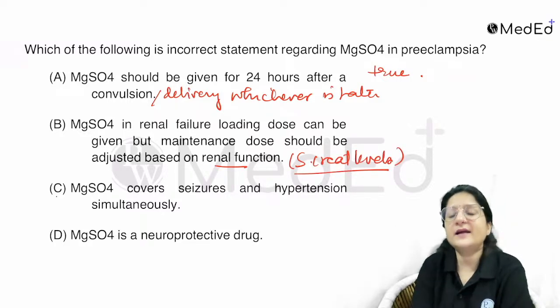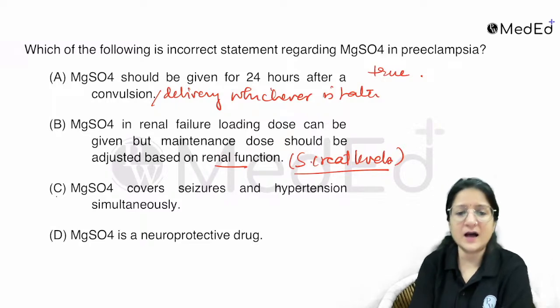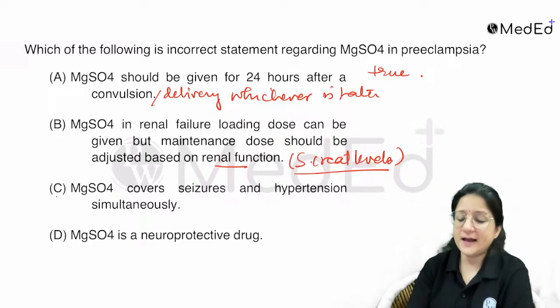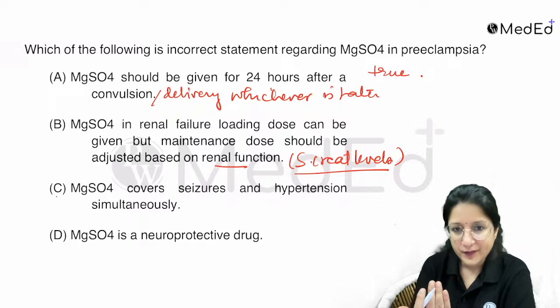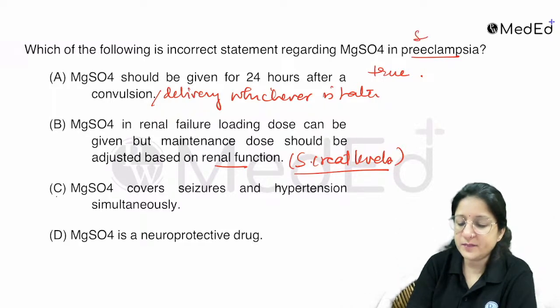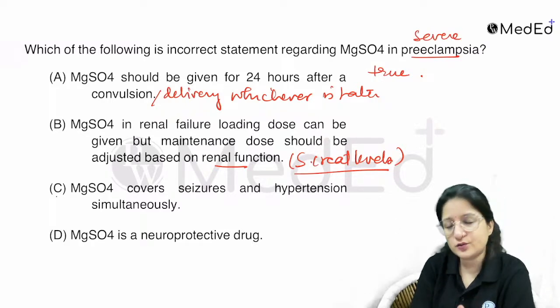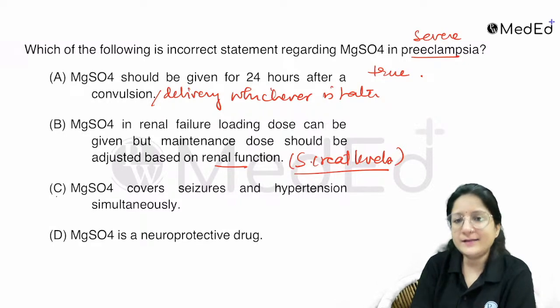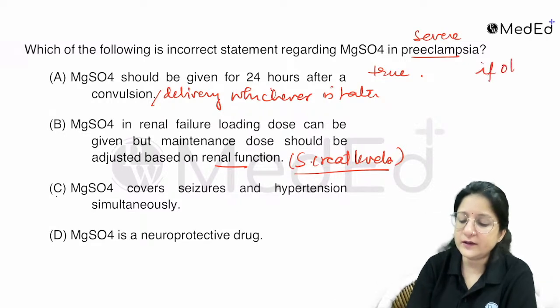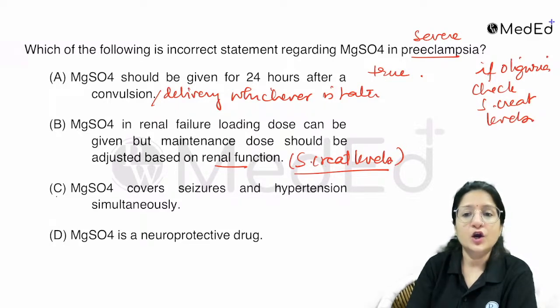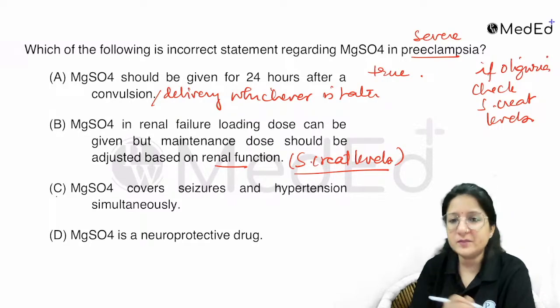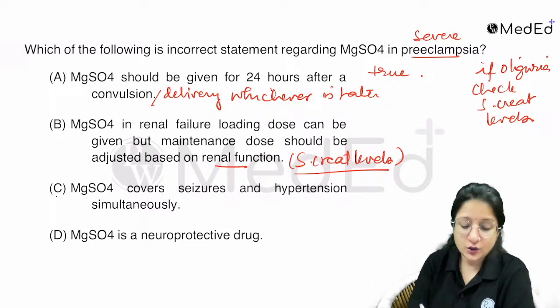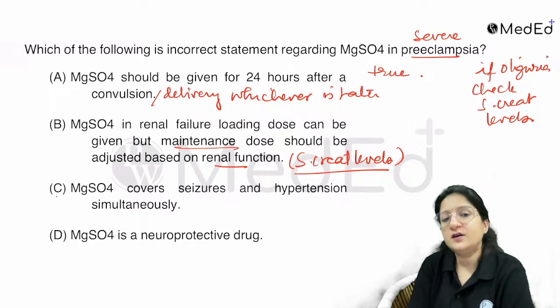Renal function means serum creatinine. Serum creatinine levels are used. Let's say, for example, a patient with severe preeclampsia or eclampsia is on magnesium, right, and there is oliguria. If there is oliguria, then we have to check the serum creatinine level to see if we can continue giving magnesium or to adjust the maintenance, right?